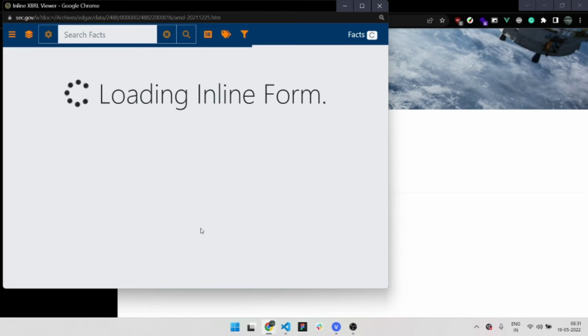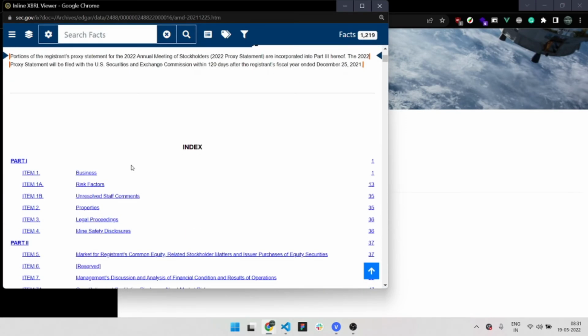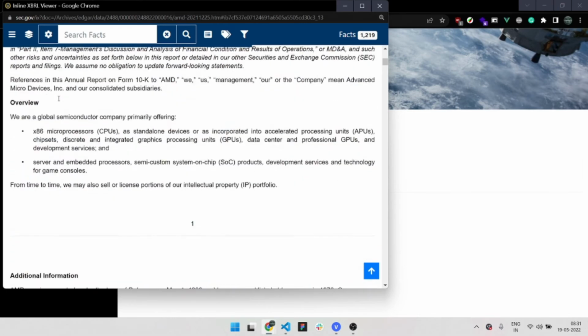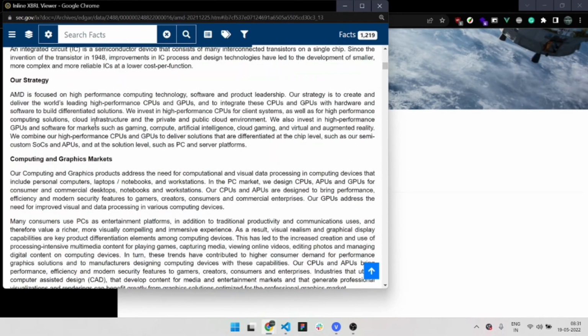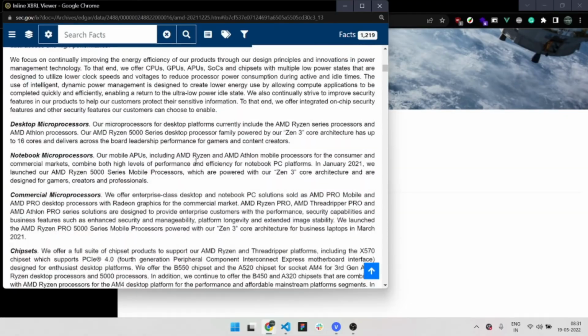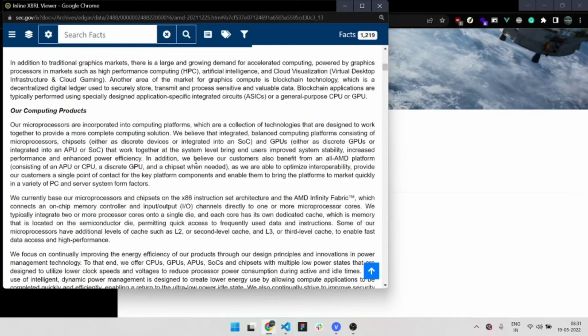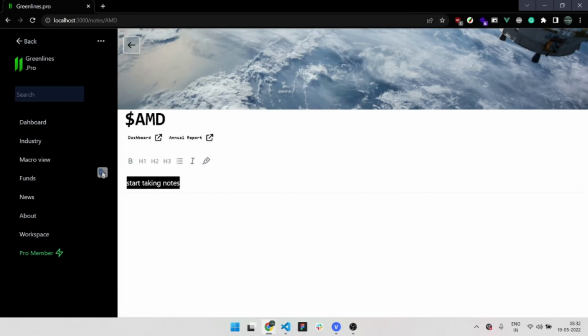You can click on AMD and just start going through everything. You can click on business, look at the sectors, look at what they're saying about the markets and what their segments are.